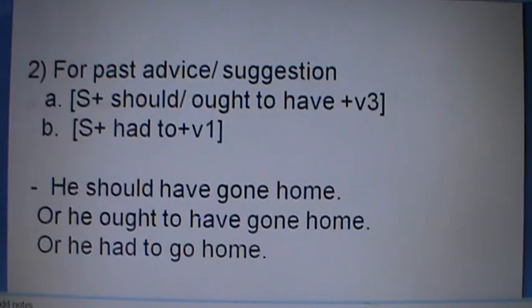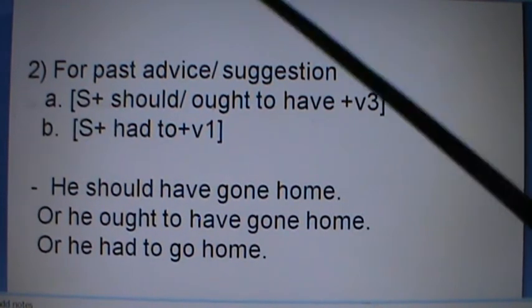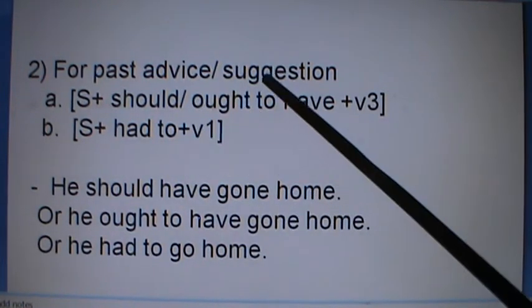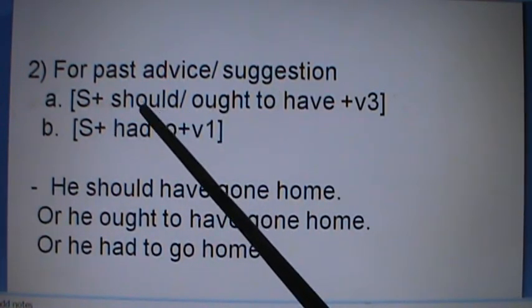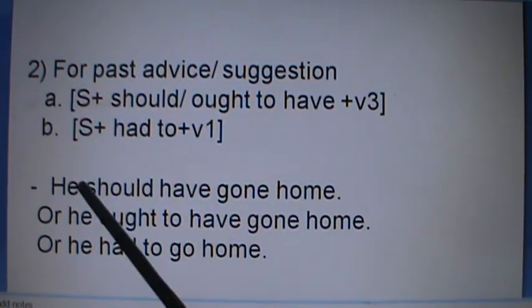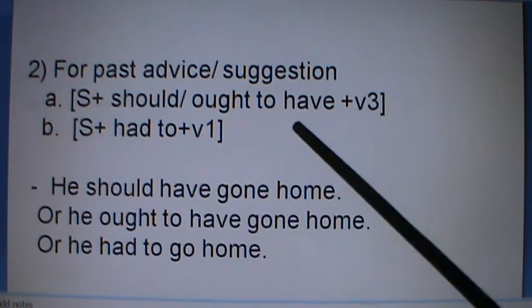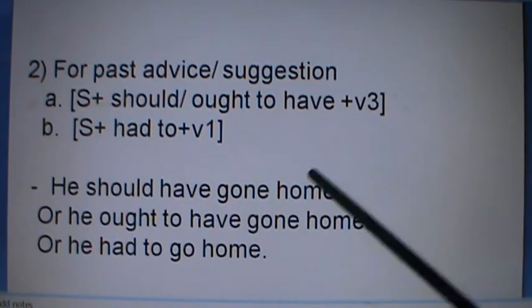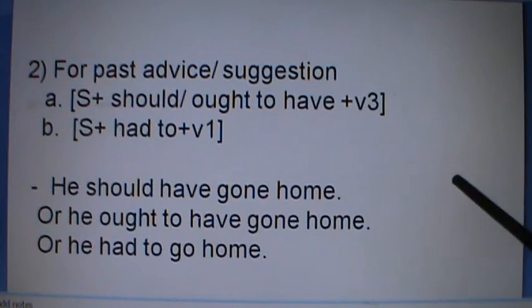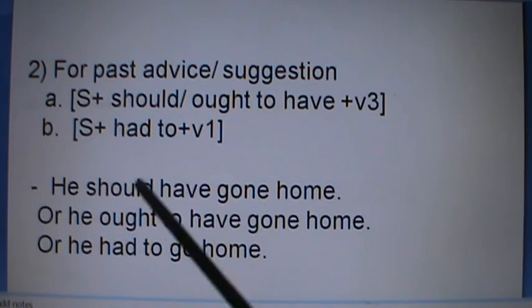Now let's go to the other. For past advice or past suggestion, if you want to give advice in the past, then you have this format: should or ought to have plus verb 3 form, or had to plus verb 1 form. He should have gone home. ऊ घर जानु पर्थ्यो. He ought to have gone home. ऊ घर जानु पर्थ्यो. He had to go home. ऊ घर जानु पर्थ्यो. That shows the past advice.